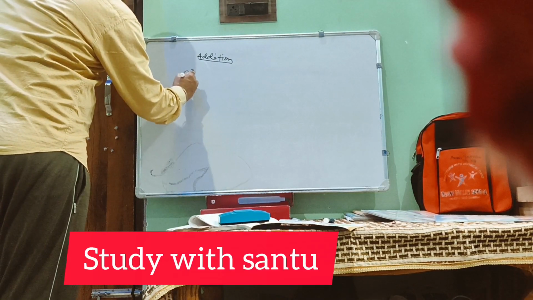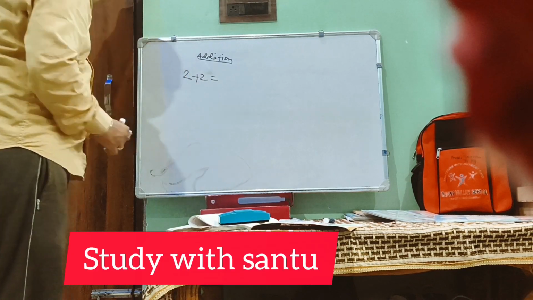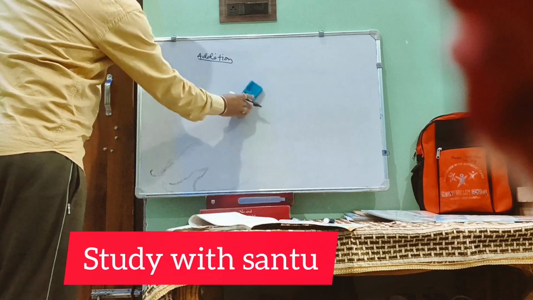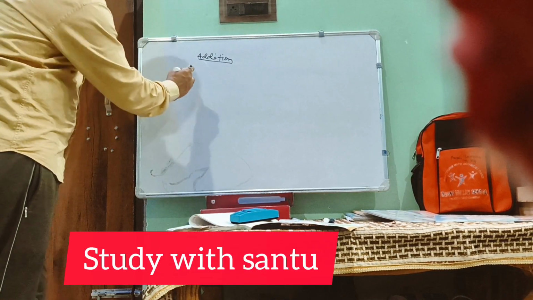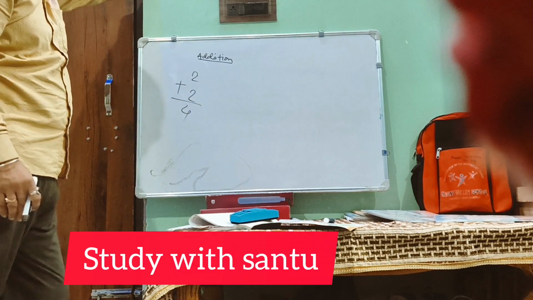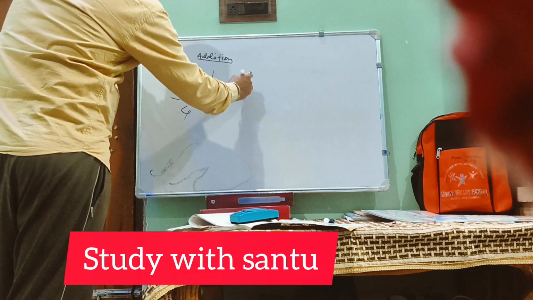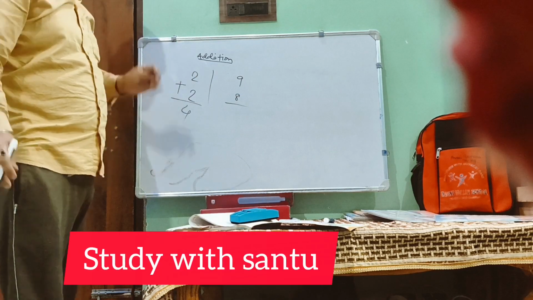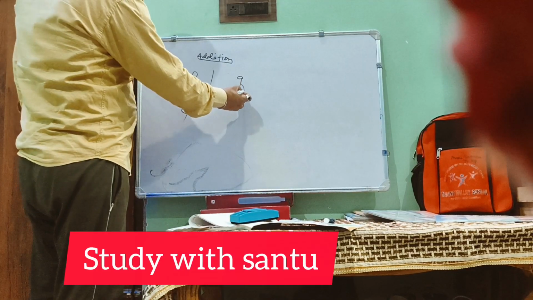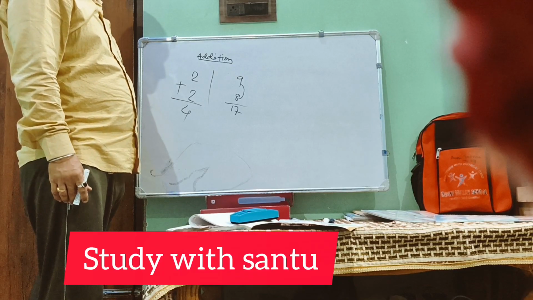So if I already have 2 mangoes and I give 2 more mangoes, how many will it be? Total is 4. In the same way, this is a single digit number, 2 plus 2, and it is 4. Am I right? If I go for a little bit bigger number, 9 plus 8, what will happen? 9 plus 8 is 17. Got my point?